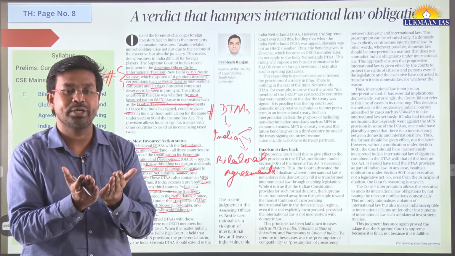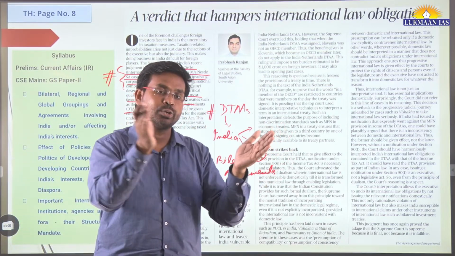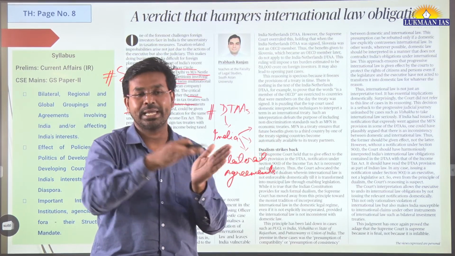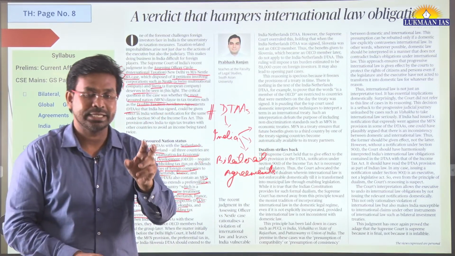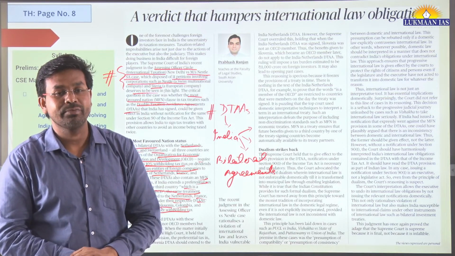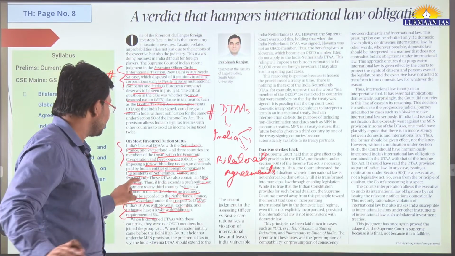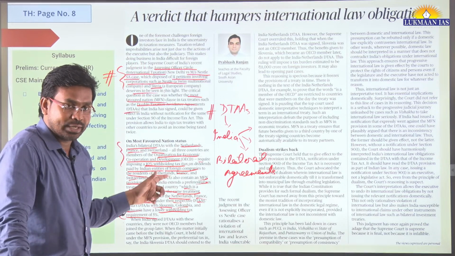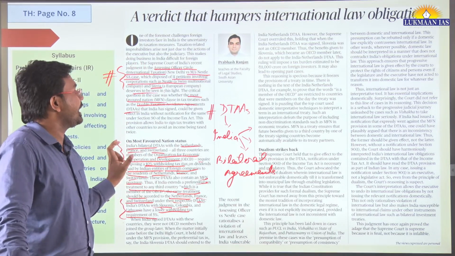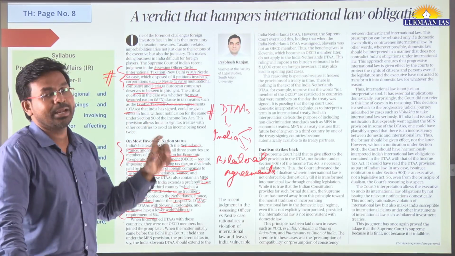So there is an ambiguity. In some cases the executive has applied 10% withholding tax, in other cases the executive has applied 5%. And recently the Supreme Court of India has given a verdict in which it has upheld that 10% can be applied.